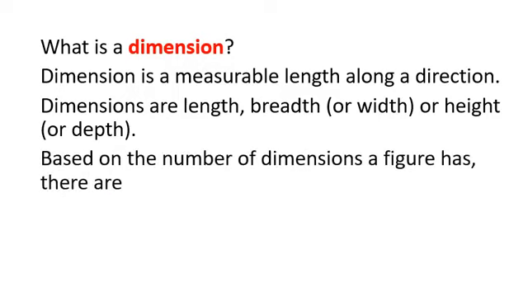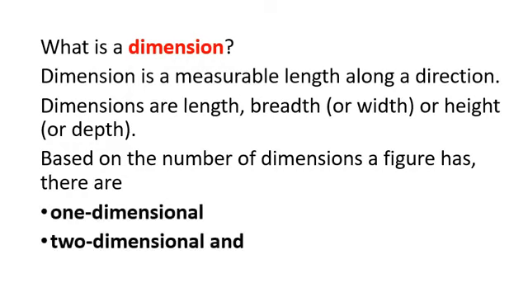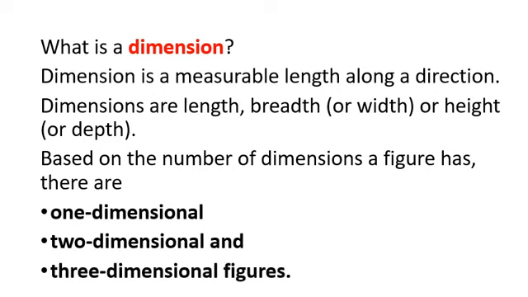Based on the number of dimensions a figure has, there are one-dimensional, two-dimensional and three-dimensional figures. So we have 1D shapes, 2D shapes and 3D shapes or figures.